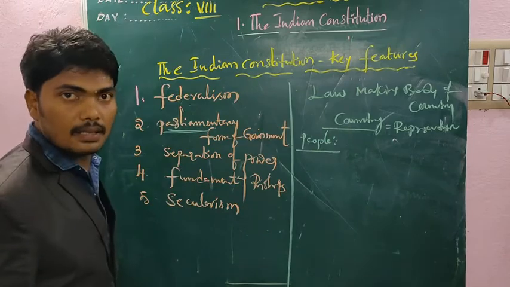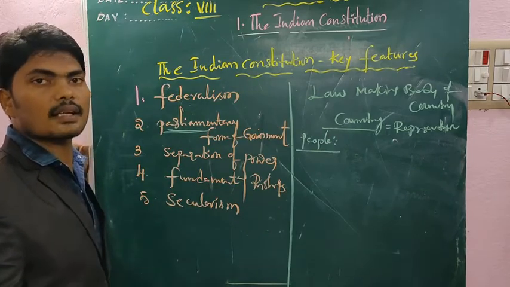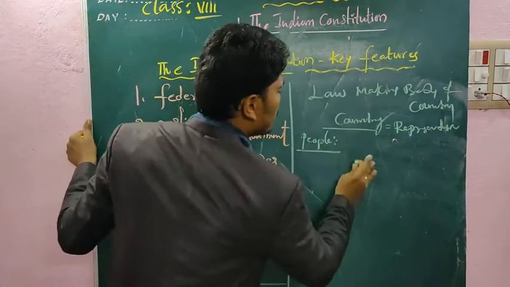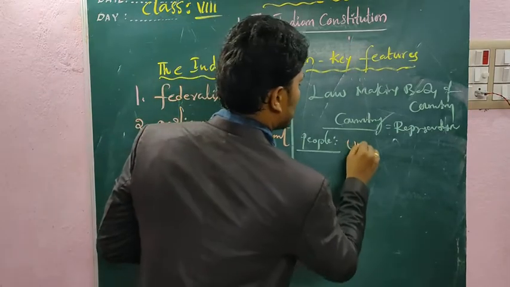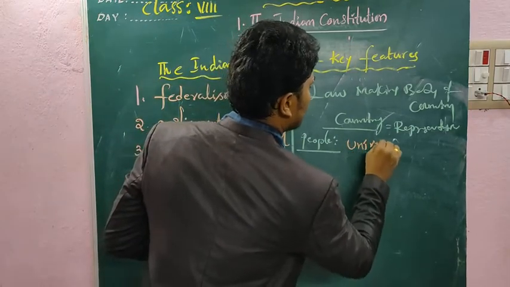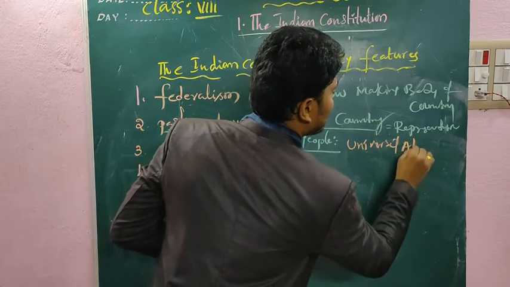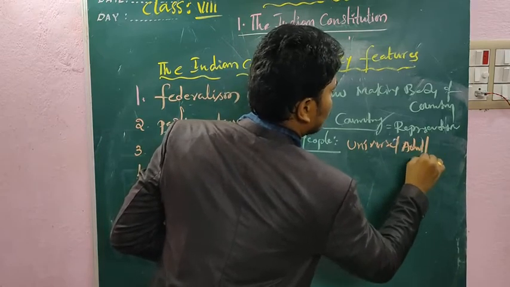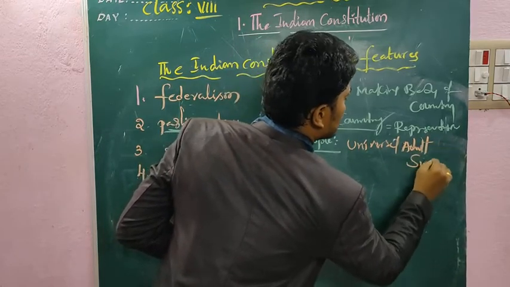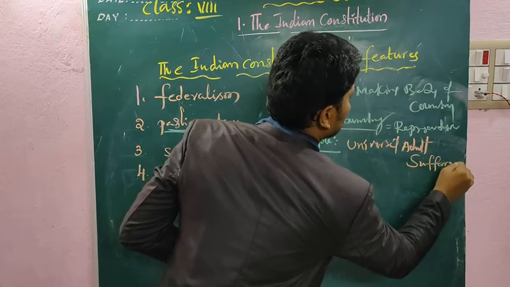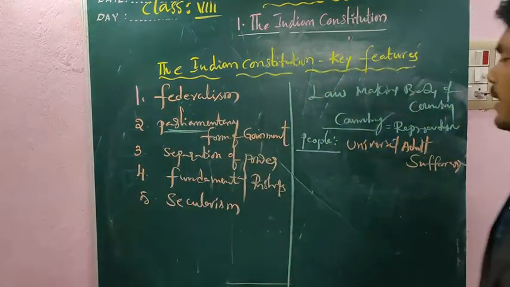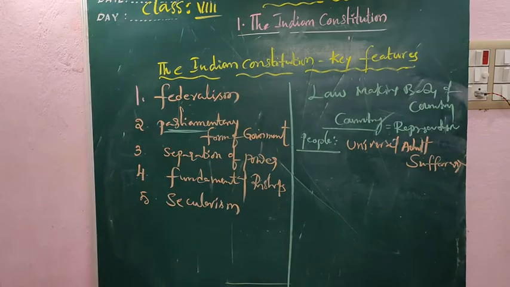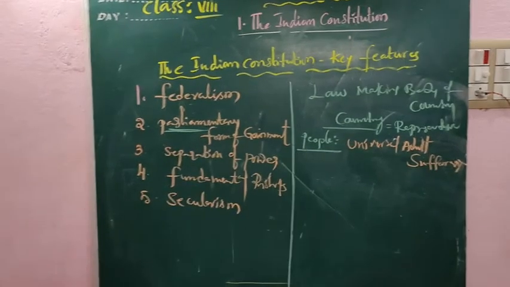Which section? There are no sections here. All the people, as per universal adult suffrage.